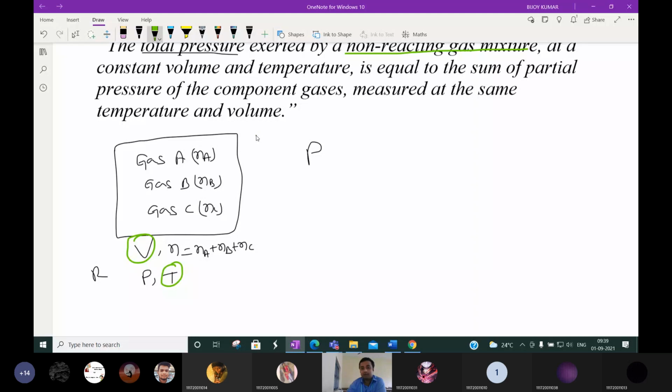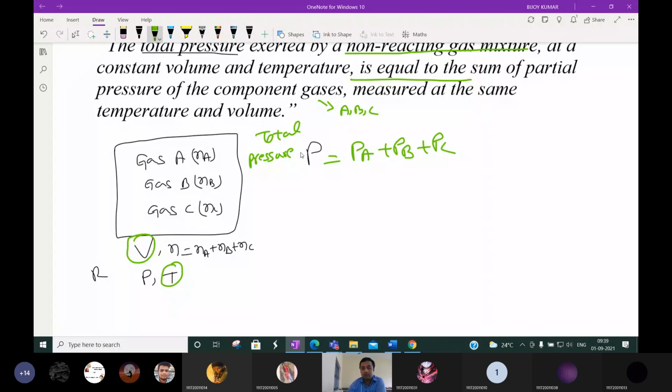This total pressure will be equal to the sum of partial pressures of component gases. Component gases means A, B, C. It means PA plus PB plus PC.